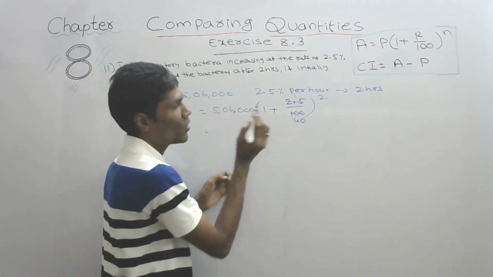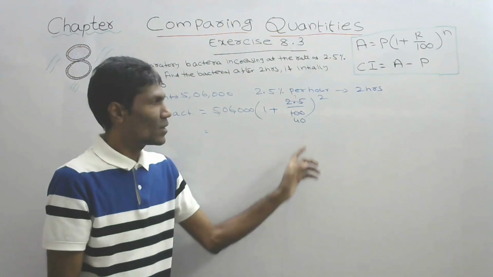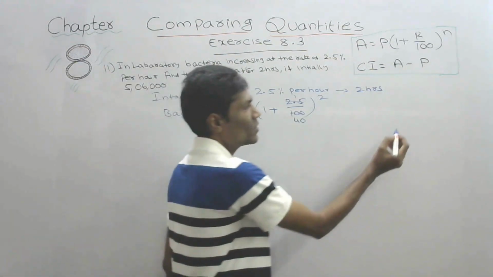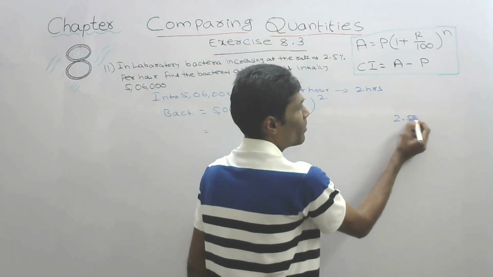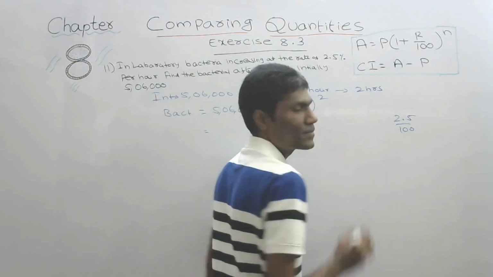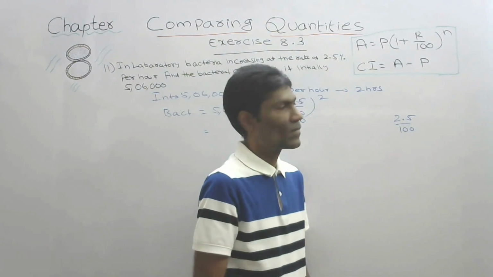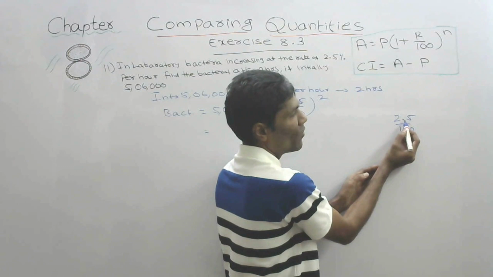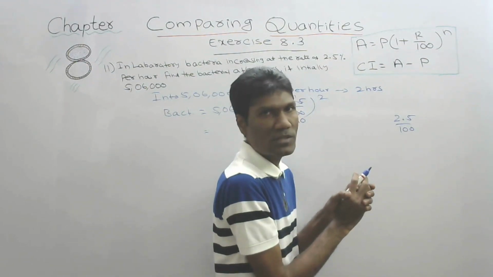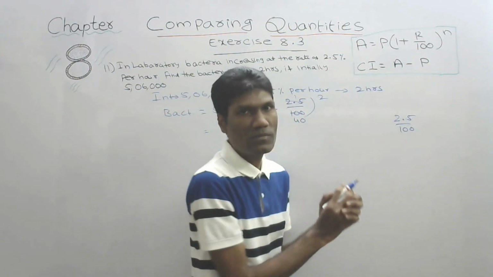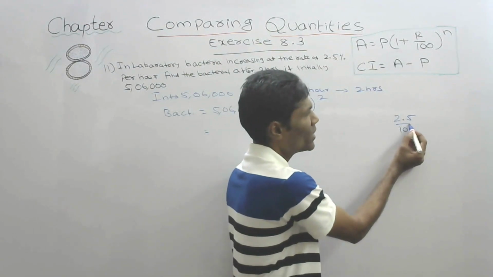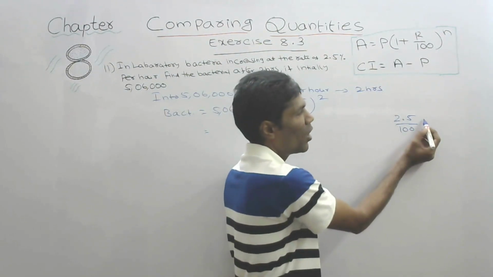Let us see, 2.5 by 100. Now, whenever we are having decimals, how to deal with them? First we remove the decimal. How?